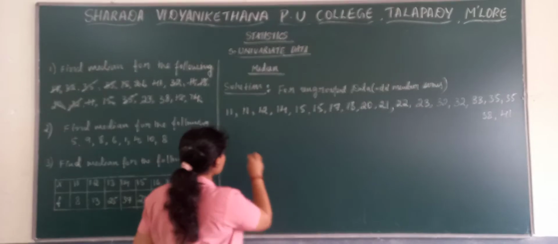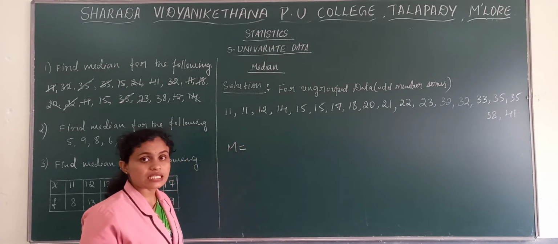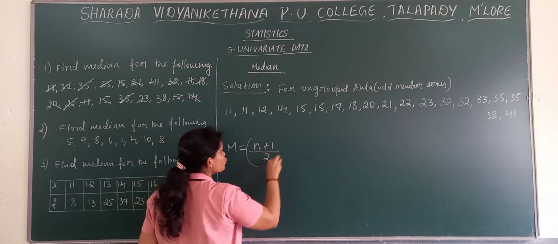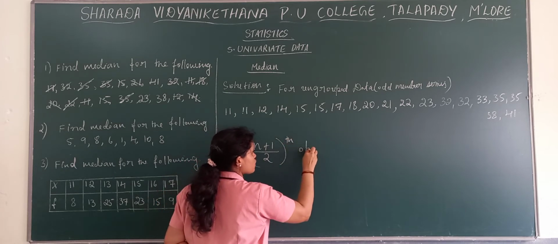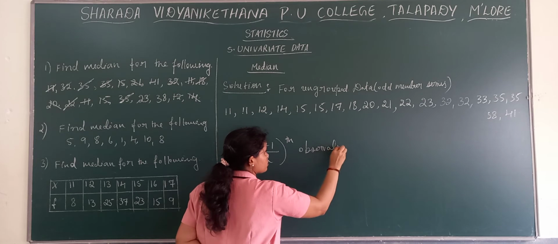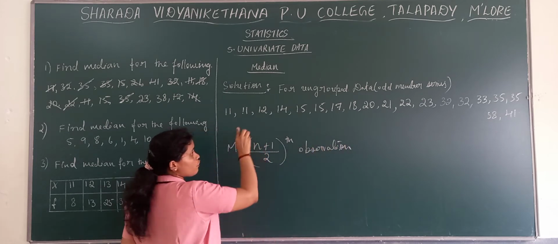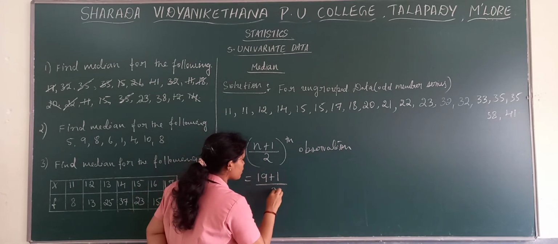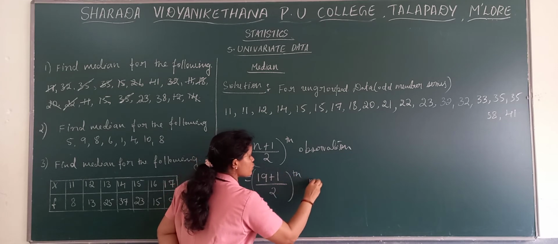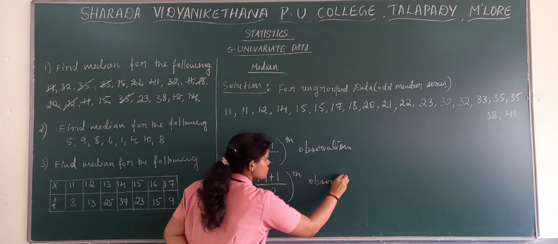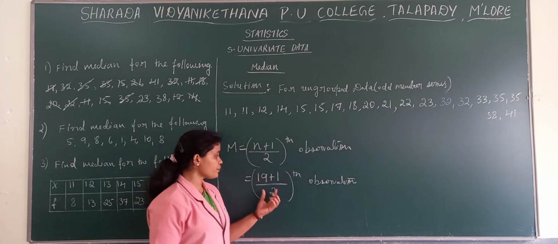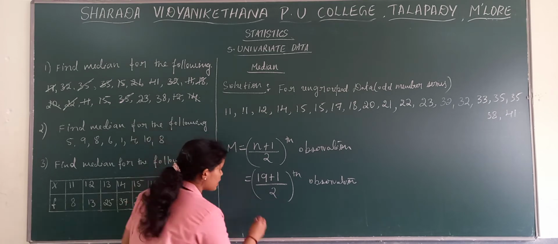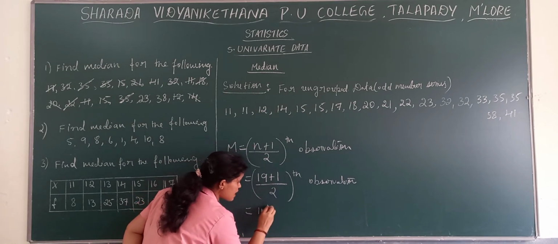Now apply the formula here, the median formula. Which formula? When it is ungrouped odd number of series, your formula goes like n plus 1 divided by 2 observation. N means how many number of observations? We know that 19 is the number of observations. 19 plus 1 divided by 2 observation. Don't forget to write the observation. So here 19 plus 1 divided by 2, we get 20 by 2, that is 10th observation.